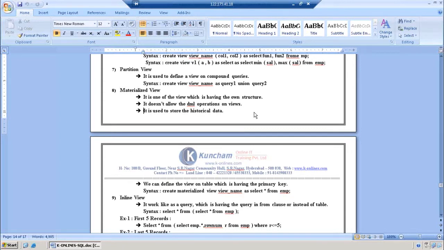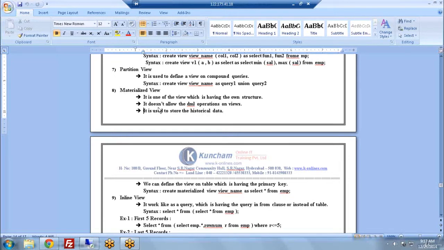For example, suppose I want to capture my earlier year data in one table. Anybody can do DML operations on the table, right? But the same activity is not possible in this materialized view. If you want to do the DML operations in this materialized view, we have to be given some permissions. First of all, we get the permission from the DBA. Based on that, we are able to do the DML operations in this view.